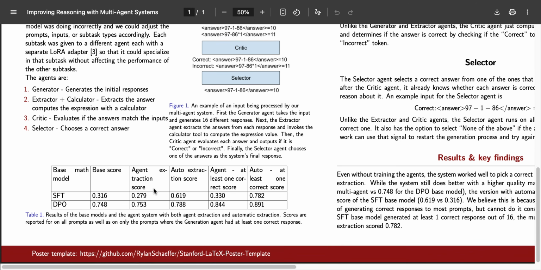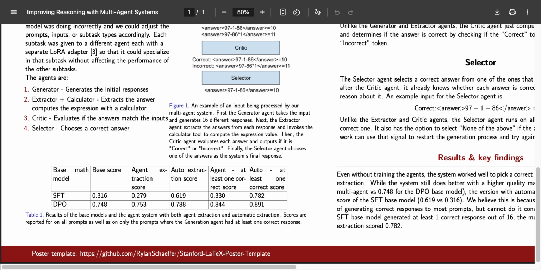We evaluated our system with both agent extraction and automatic extraction on 2 different base models and compared it against the base model results. With agent extraction, the system was similar or slightly worse than the base reasoning model. With automatic extraction, we saw substantial improvement, especially for the SFT model, which improved from a score of 0.32 to 0.62. We believe it's because the SFT base was inconsistent. 16 samples allows the multi-agent system to identify a good response.